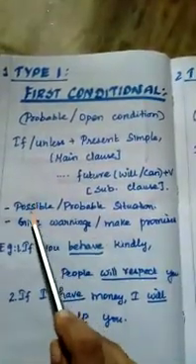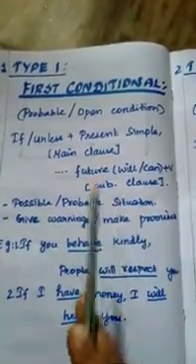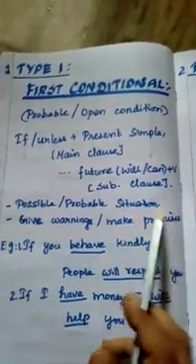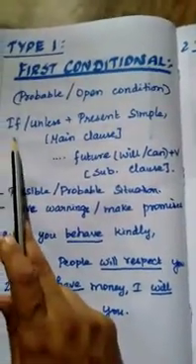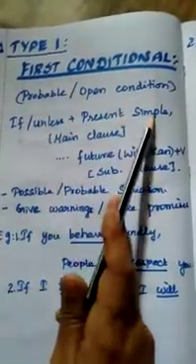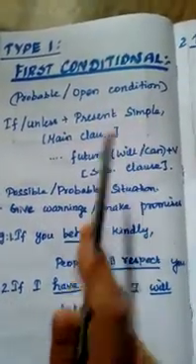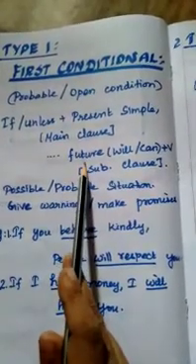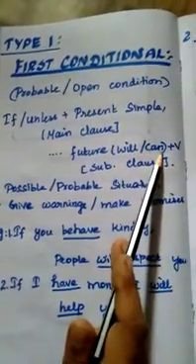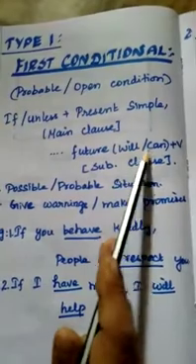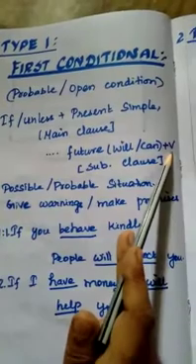So in which places you will use this is possible or probable situation, you apply this condition, and for giving warnings and making promises also you use this first conditional only. So the format, how the format will be: if or unless plus simple present. If simple present is present in the main clause, in the subordinate clause we will apply future, either will or can. Future form will or the auxiliary verb can also be used. Both depict ability only. So will or can plus verb. Verb we will use the present form of verb only.